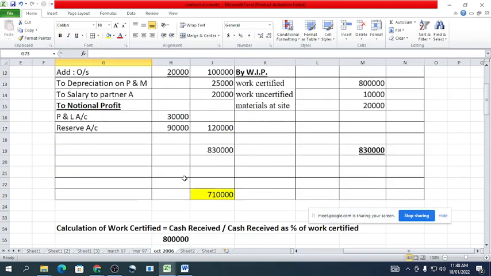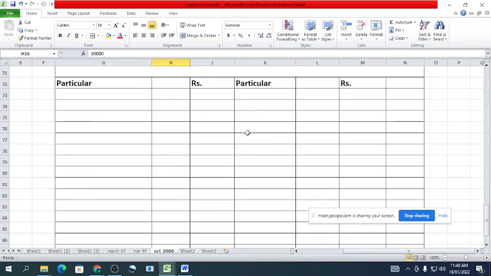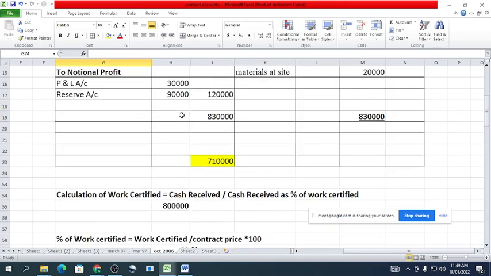This profit, 30,000, we will transfer to the P&L account, credit side, by contract account. And the reserve we will transfer to the balance sheet, under the WIP.